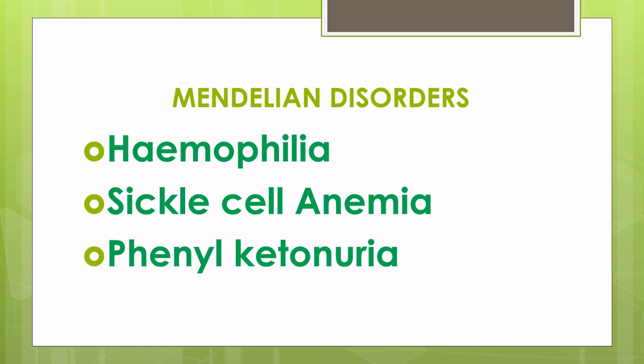Phenylketonuria is an inherited autosomal recessive trait. The affected individual lacks the enzyme that converts the amino acid phenylalanine into tyrosine. Phenylalanine gets accumulated and gets converted into phenylpyruvic acid and other derivatives. Accumulation of these in the brain results in mental retardation, and these get excreted through urine because the kidney does not absorb them.